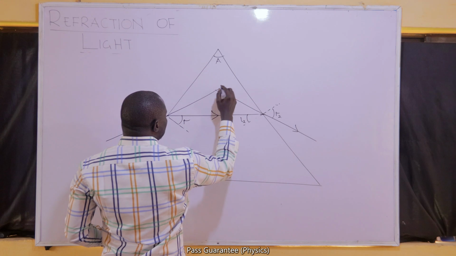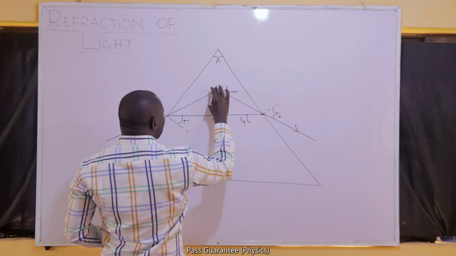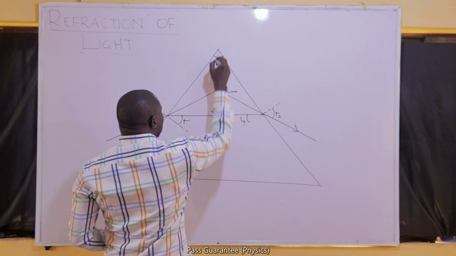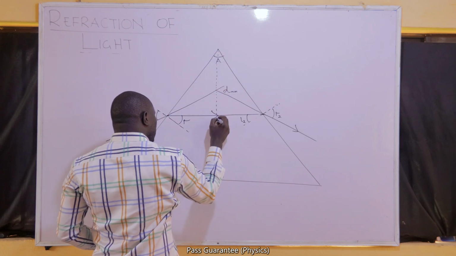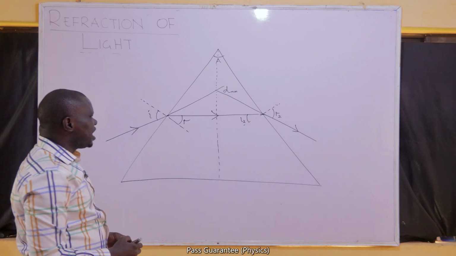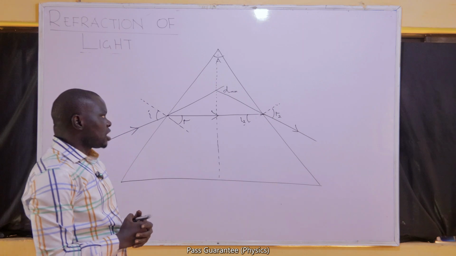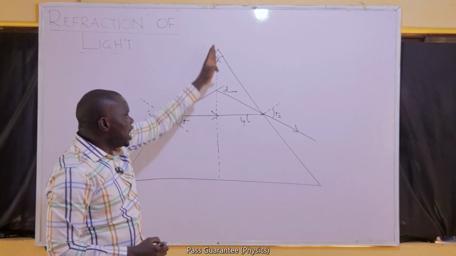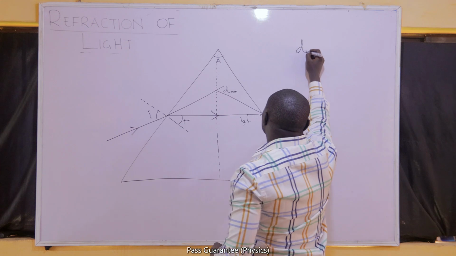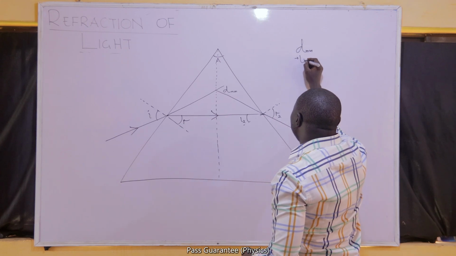If the ray is going to have minimum deviation, D minimum, number one, that minimum deviation must be formed on the line of symmetry of that triangle. It must be formed exactly at the middle of that triangle. It must be formed on the middle line that goes through the triangle. So number one, D minimum must be on the line of symmetry.